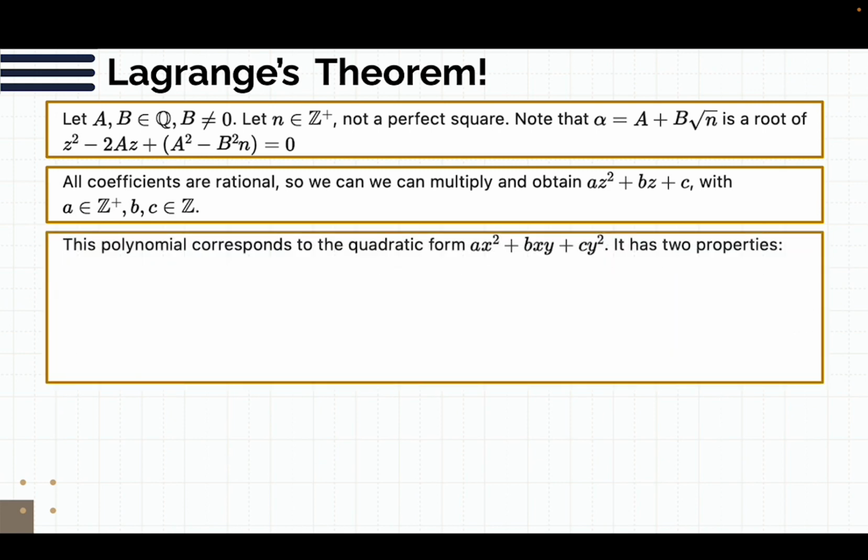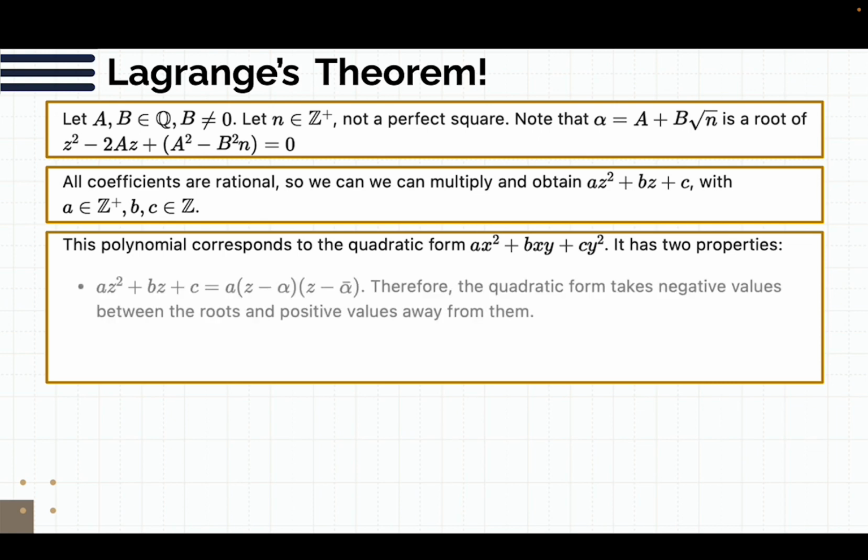So we can associate this quadratic function to this quadratic form. We can determine this one from that one. And this quadratic form actually has 2 properties. One, the quadratic form will always take on negative values between the roots and positive values away from them. We can see that because when we're between alpha and the conjugate of alpha, we know that between them it has to be negative and away from them it has to be positive.